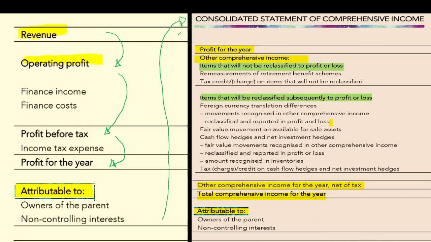From there we go to the profit, other comprehensive income, and then we go to the items that will not be reclassified to P&L and items that will be reclassified to P&L subsequently. And then we go to other comprehensive income, net of tax, and total comprehensive income for the period. And then we attribute the total comprehensive income to group and NCI.